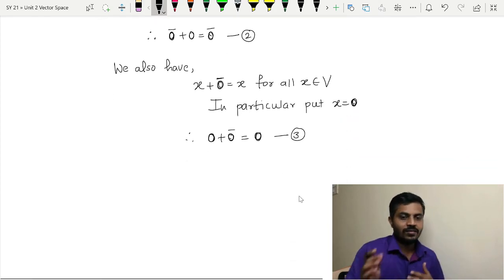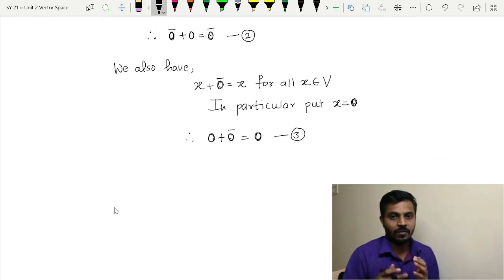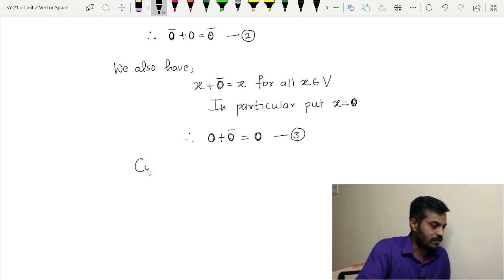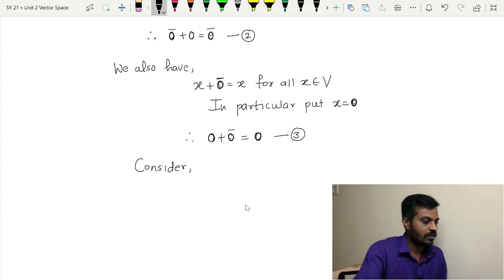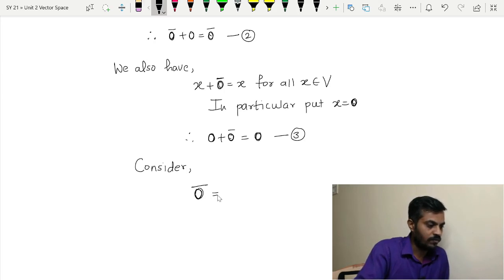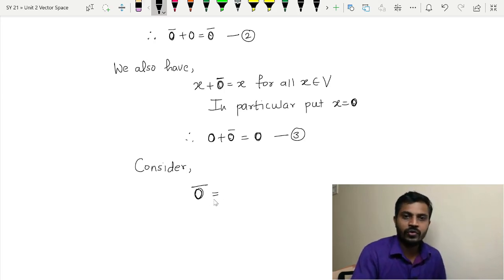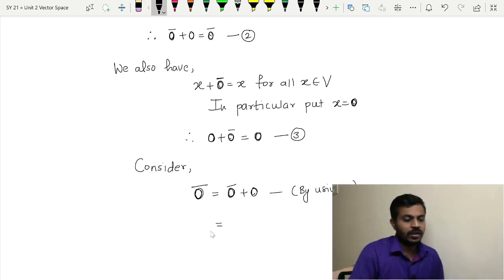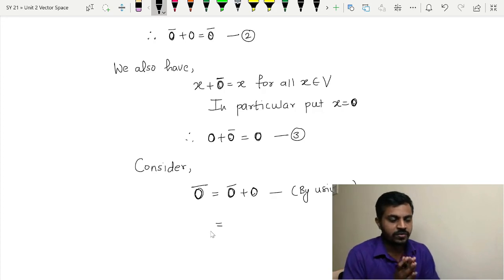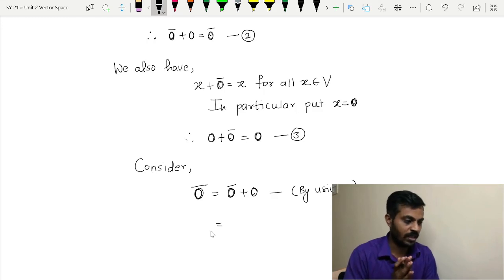Now, let us consider 0 bar, because we have to prove 0 bar is equal to 0. Note that for both 0 and 0 bar, I have used the bold notation. So consider 0 bar, which is equal to, from 2 we already have the value of that, 0 bar plus 0, by using 2. Now, just think which property can be used here, because I have to prove that this is equal to bold 0.